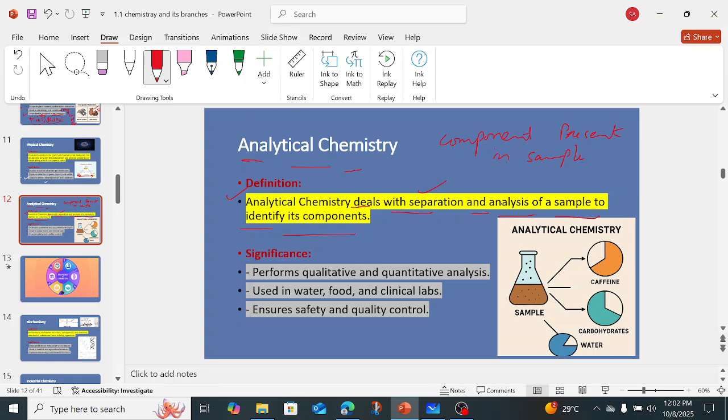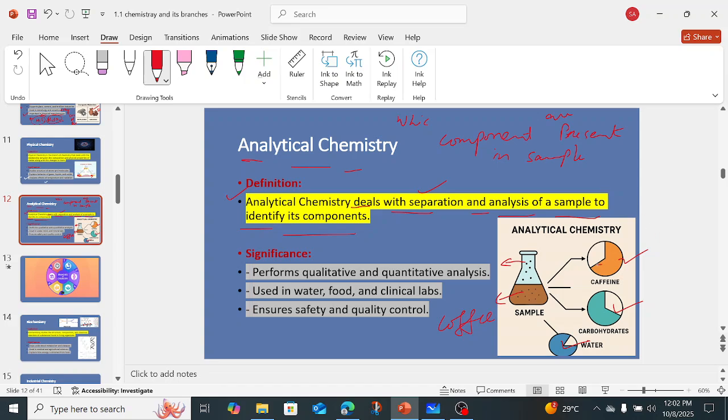Then you have analysis of a sample. Analysis of a sample means, for example, if you have a cup of coffee, you have to analyze which components are present. In this coffee there is caffeine, carbohydrates, and water, but they are present in different quantities. So we can analyze which components are present and in which amounts.